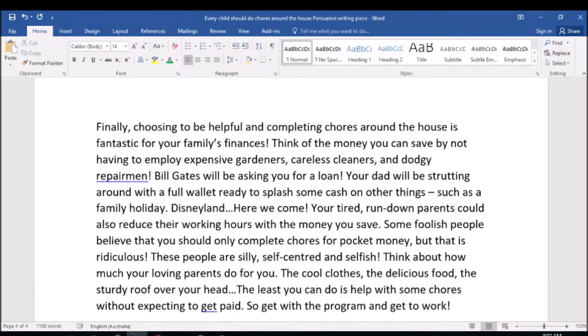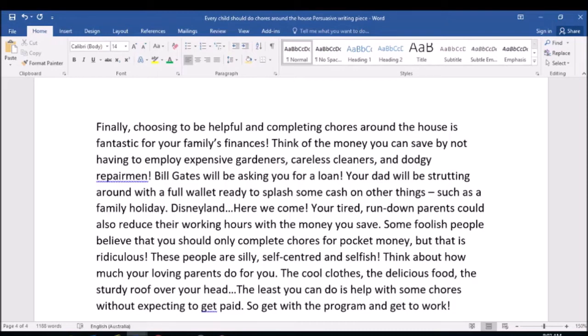Think of the money you can save by not having to employ expensive gardeners, careless cleaners, and dodgy repairmen. Bill Gates will be asking you for a loan. Your dad will be strutting around with a full wallet, ready to splash some cash on other things, such as a family holiday. Disneyland, here we come. Your tired, run-down parents could also reduce their working hours with the money you save.